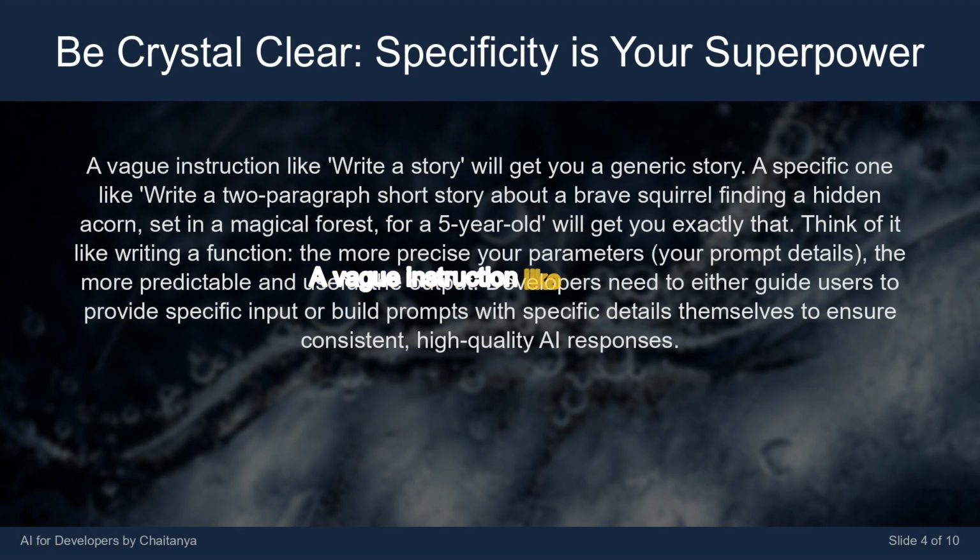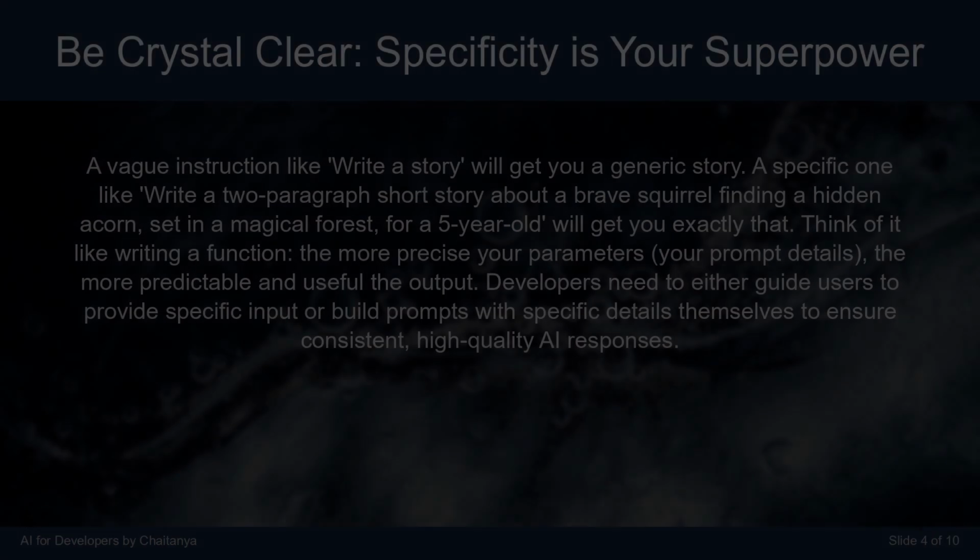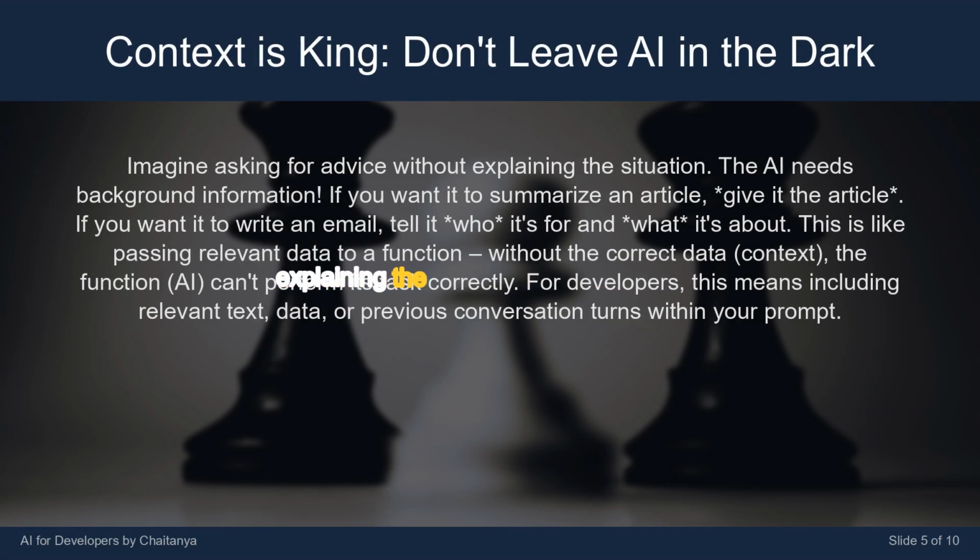A vague instruction like, write a story, will get you a generic story. A specific one like, write a 2-paragraph short story about a brave squirrel finding a hidden acorn, set in a magical forest, for a 5-year-old, will get you exactly that. Think of it like writing a function. The more precise your parameters, your prompt details, the more predictable and useful the output. Developers need to either guide users to provide specific input or build prompts with specific details themselves to ensure consistent, high-quality AI responses.